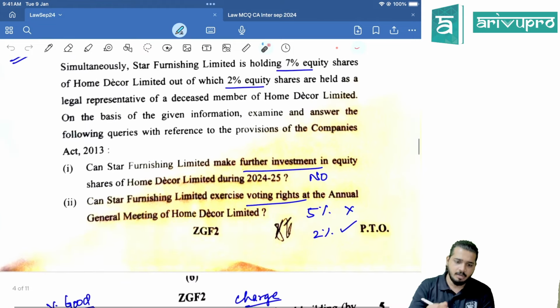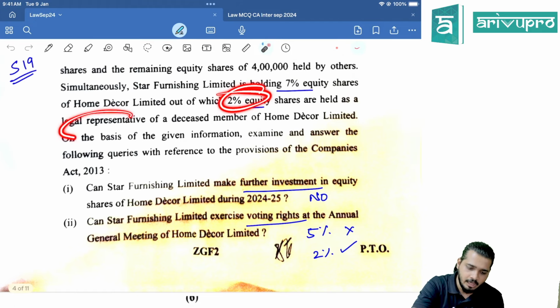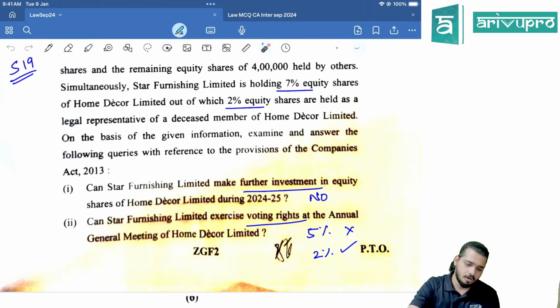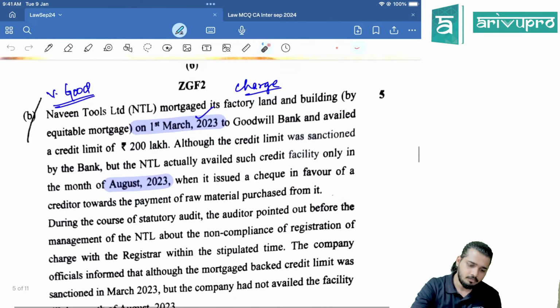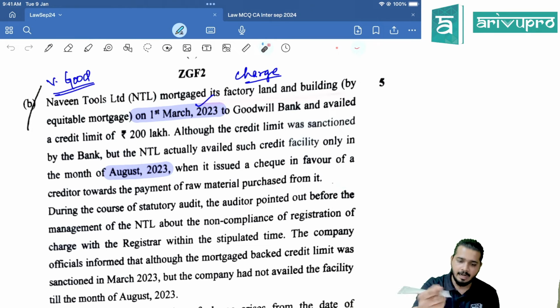Can Star Furnishing Limited make further investment in equity shares? No. After establishing the relationship of holding and subsidiary, not allowed. Can Star Furnishing Limited exercise voting rights at the annual general meeting? Voting rights with respect to legal representative allowed, but in its own shareholding not allowed. Clear? So here this 2% as legal representative allowed, 5% not allowed. Easy question.